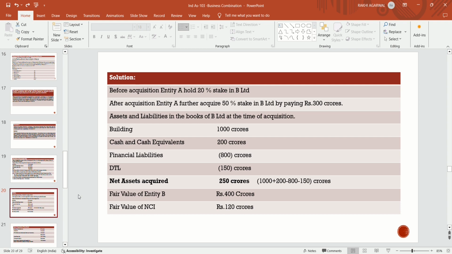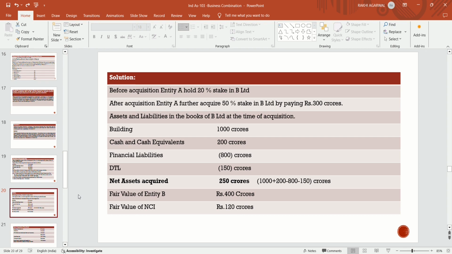Solution: before acquisition, entity A holds 20% stake in B Limited. After acquisition, entity A further acquires a 50% stake in B Limited by paying rupees 300 crores. Now the assets and liabilities in the books of B Limited at the time of acquisition: building 1,000 crores, cash and cash equivalents 200 crores.